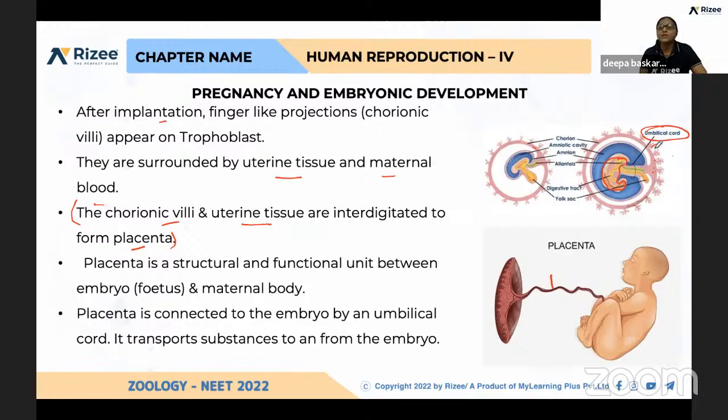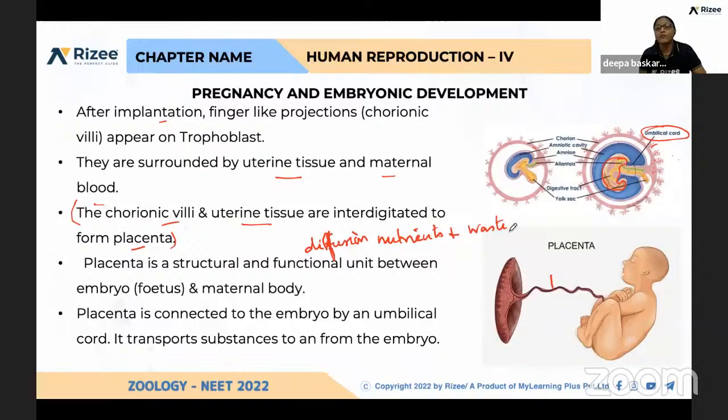So what is the major role of this placenta? It is the functional unit between the mother and fetus. You can just imagine the diffusion of nutrients and waste materials.